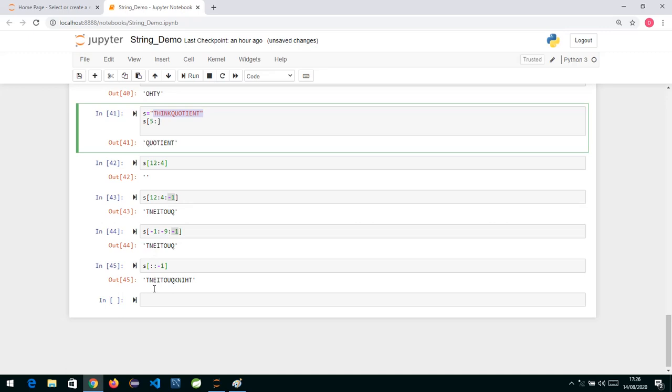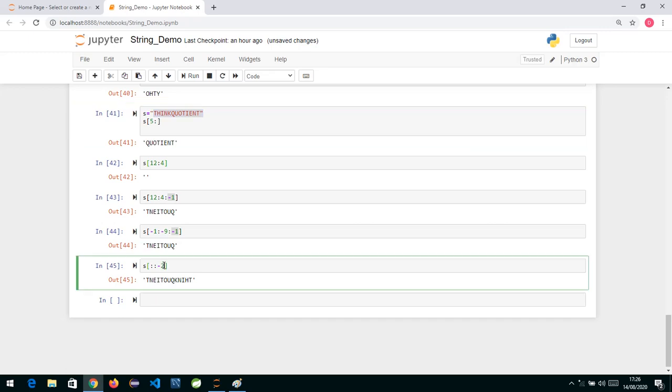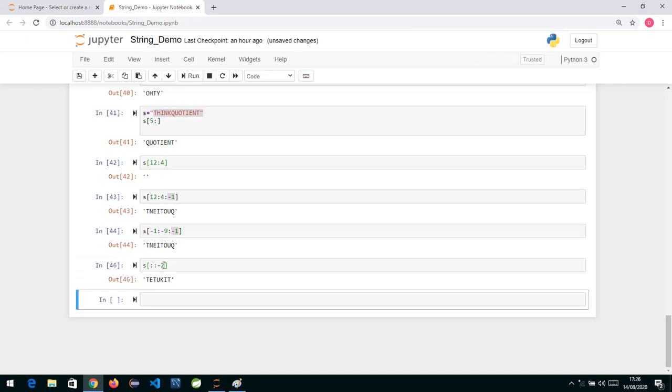Colon colon minus 1 means every character is taken backwards. Negative minus 1 means take it backwards. If instead of minus 1 I specify minus 2, what will happen is that backwards it will take every second character. If the string is thing quotient, let us run this and I'll show you. You can see it has taken T, then I, and so on, reversing the string in the backward direction.